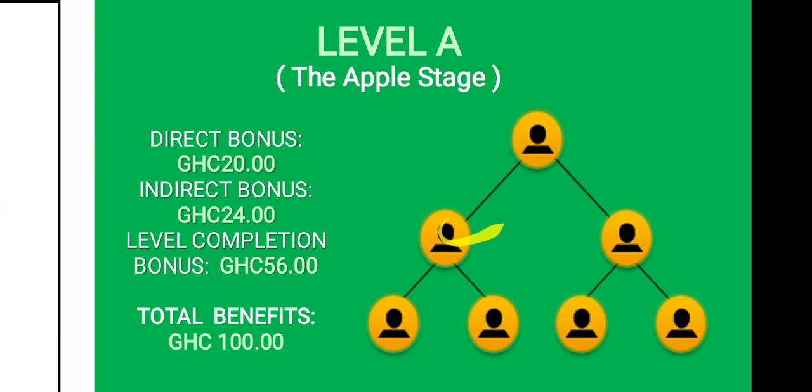So if the other person on your other leg is very active, he is going to overtake you to level B, and you are not going to benefit from him anymore because he's ahead of you now. He's far gone. You can't benefit from him and his team anymore. So you, the upline, have to be fast to upgrade yourself to the next level, which means you have to help your team members so that you can move faster. If you play the selfish game, you won't be able to move faster. So help them so that you move faster and they stay under you throughout the level.